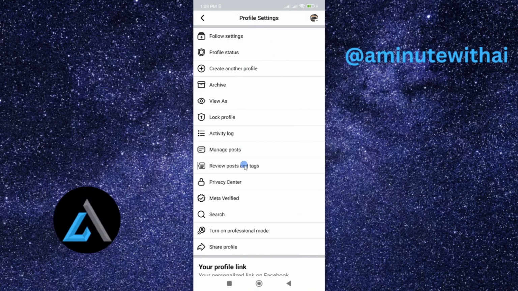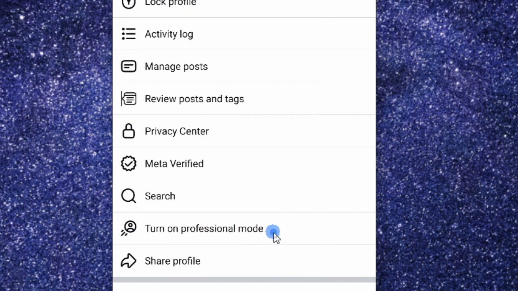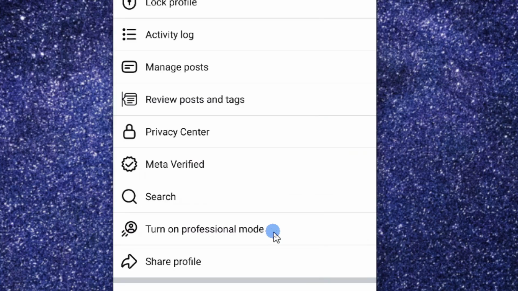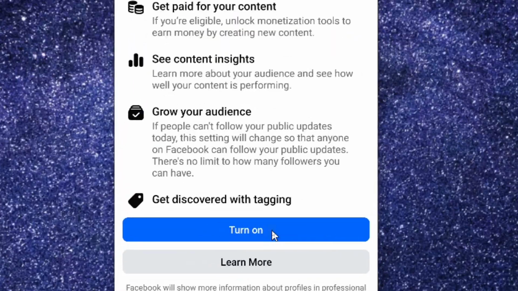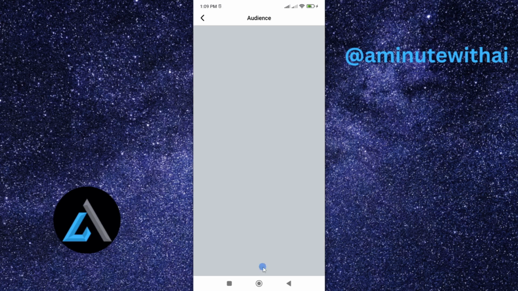Under this, if you scroll down, now you can see we have this option called Turn on Professional Mode. And this is the feature we are going to use to turn this personal Facebook account into a page that people can start following. So go ahead and tap on it. And under this, you see Turn on Professional Mode. Go ahead and tap on Turn On. And now tap on Next and then Next.